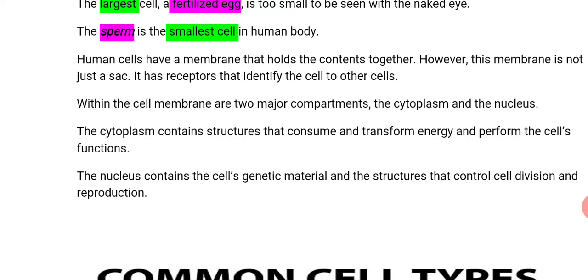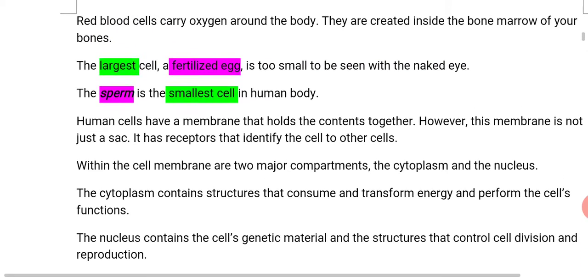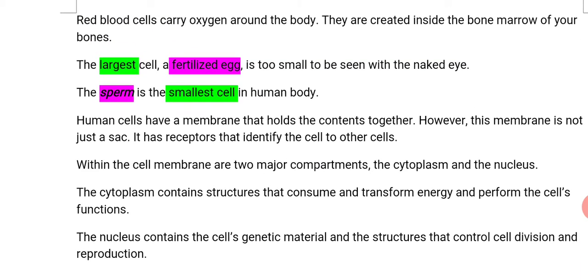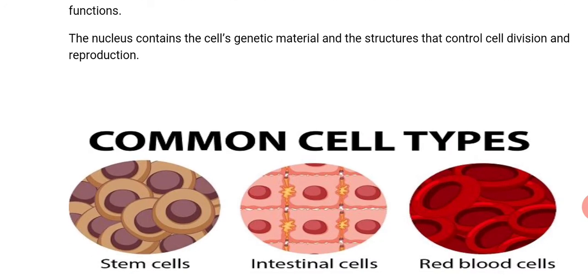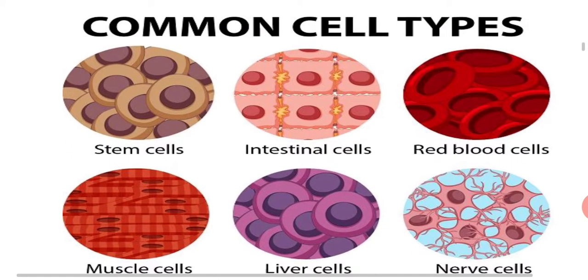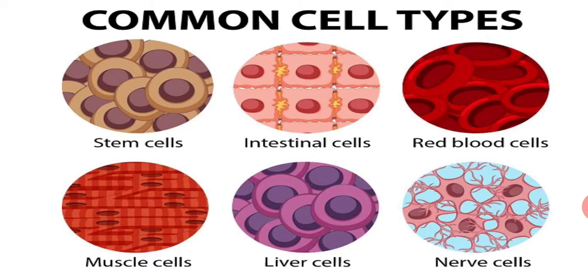And the nucleus contains the cell's genetic material such as DNA and RNA, and it is a structure that controls cell division and reproduction. So these are some basic facts about cells which we have to know. Now we will draw these diagrams to understand the shape of cells.